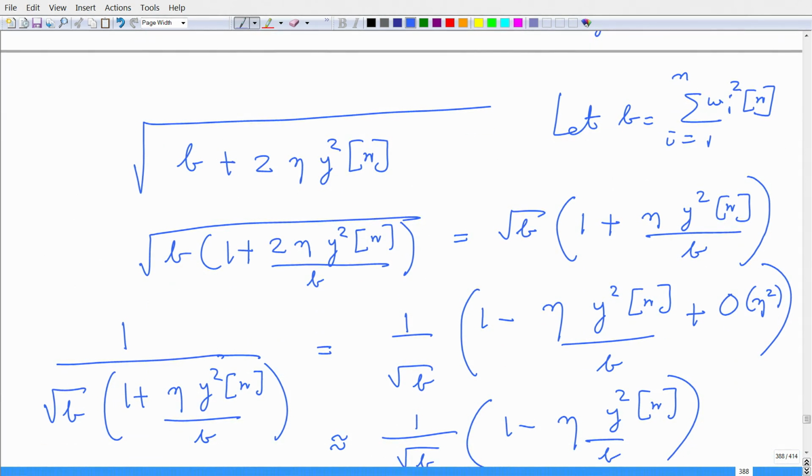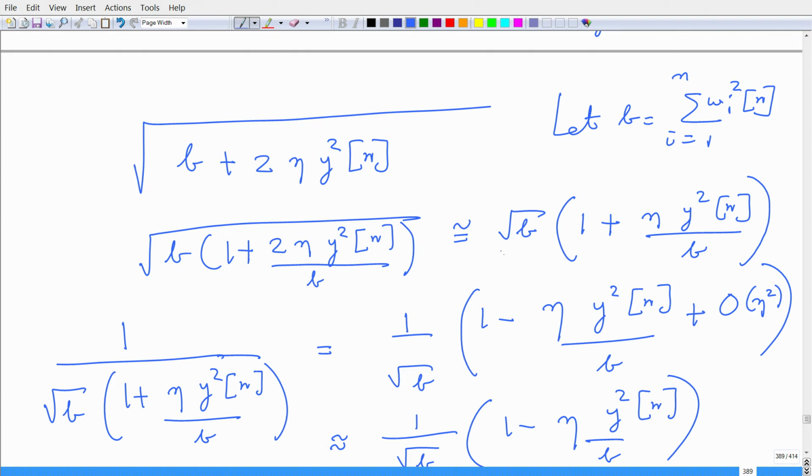Now, what I do is I have square root of b times 1 plus 2 eta y squared of n upon b. I just remove this b factor out in the form of 1 plus some term. So, I have root of b times 1 plus. I do the binomial approximation for fractional indices. It is an approximation here.